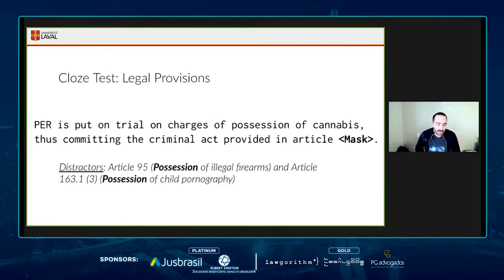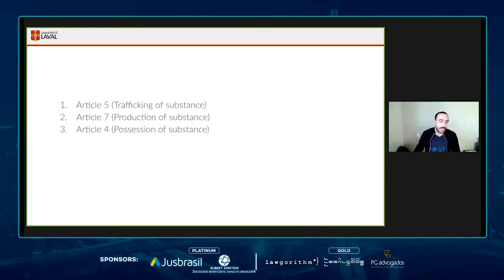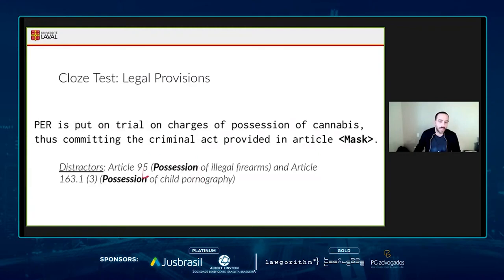What's interesting here is that we have many distractors within the law. For example, we have section 95, which is possession of illegal firearms, and section 163.13, which is possession of child pornography. The interesting thing here is that CriminelBART learned that there are some sections that are related to the possession or trafficking or production of a given substance, while these articles were not predicted at the top of the list.